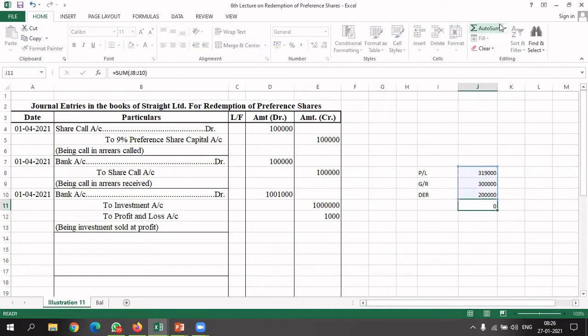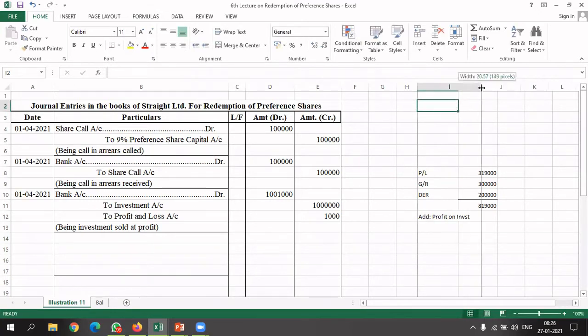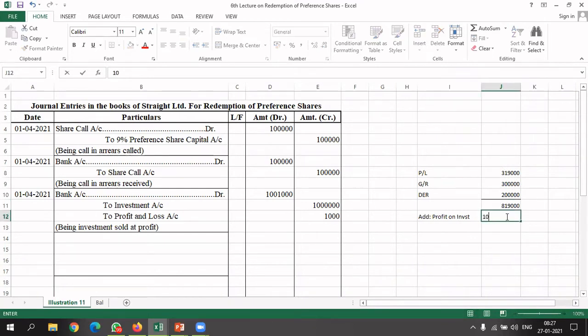So total we have 8,19,000. Add profit made on investment. How much profit did we make on the investment? 1,000. So here we will add 1,000. Okay, so the total amount becomes 8,20,000. Okay, 8,20,000 is my total amount.